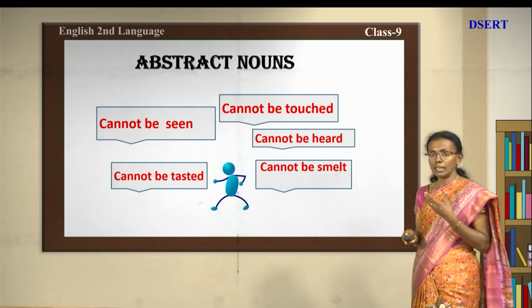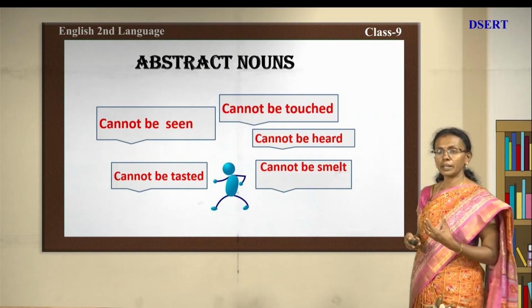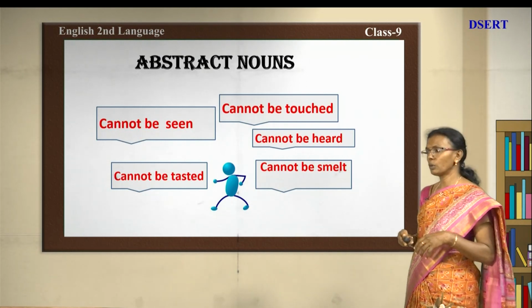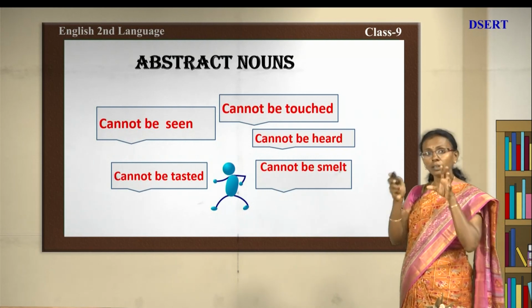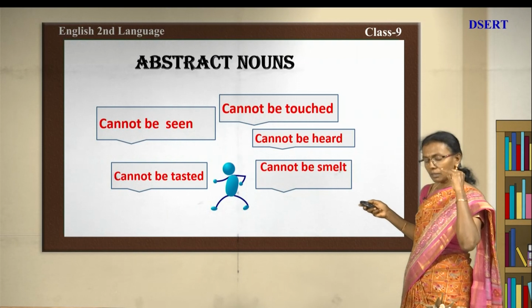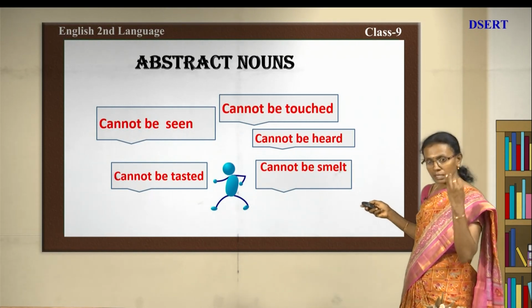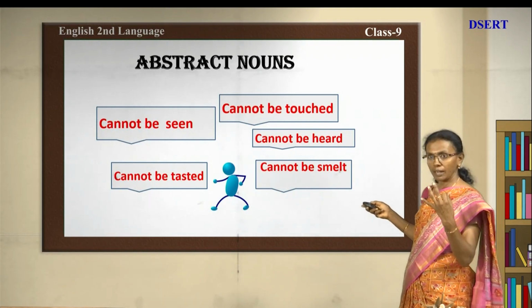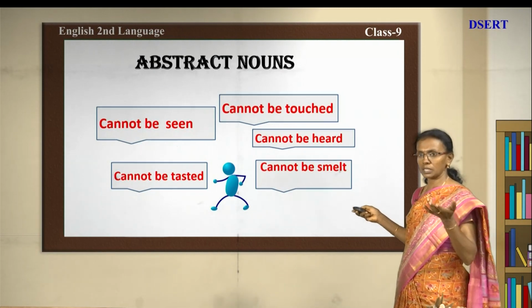Only be felt. Otherwise, you cannot understand abstract nouns. So, you can find nouns in abstract form also. You saw now the happy frog, and next angry, and next sad. So, all these come under abstract nouns.